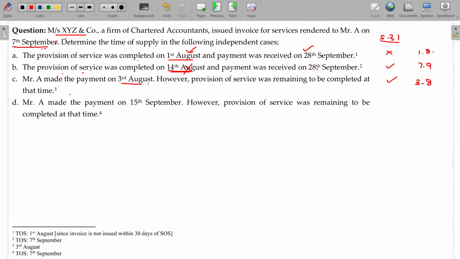Mr. A made the payment on 15th September. However, the provision of service was remaining to be completed at that time. So service is not completed, but the invoice is there. Now between these two, whichever is earlier will be taken: 7th September. So the invoice could be issued before or after the completion also, but within 30 days. Clear?